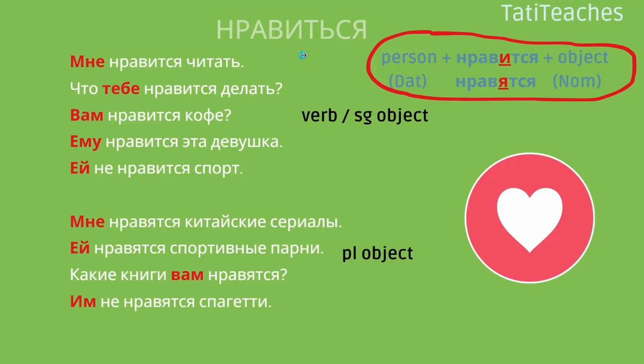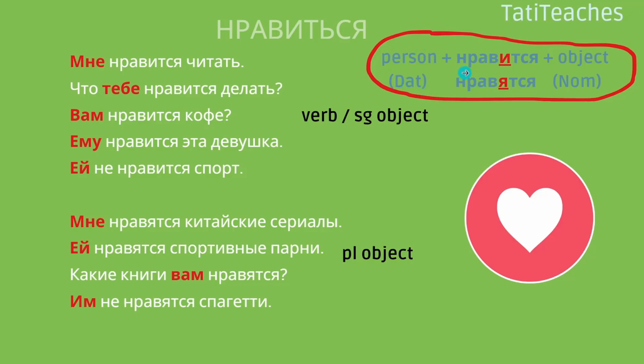And let's work now with the verb нравится. You've probably seen it. Нравится means to like. When we're talking about something in general, your tastes in general. I like coffee, I like sport, I like this type of thing. So you have a person in dative. So the person who likes something is in dative.